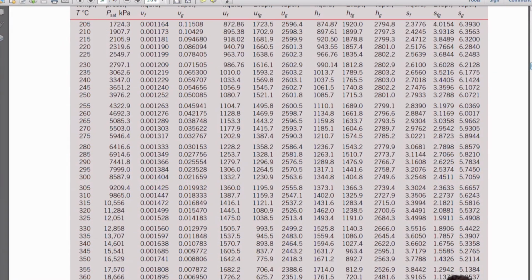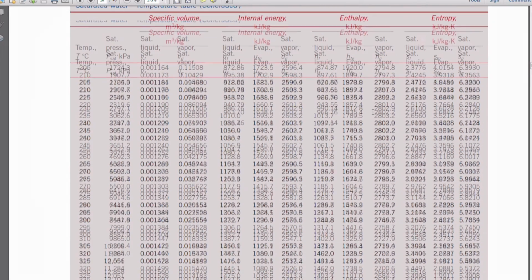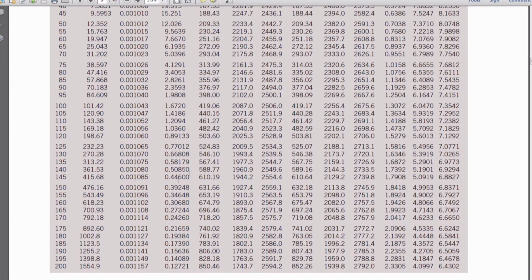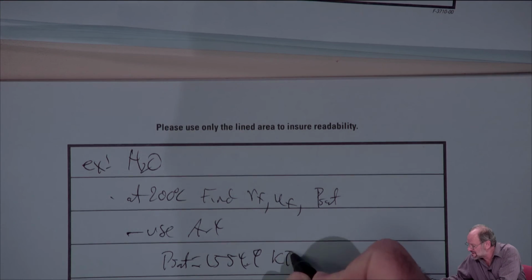So here's table A4. The temperature given was 200 degrees Celsius, so it's actually on the bottom of this previous page. And this is where we're going to get all of our information. The first column is temperature. The next column is the saturation pressure. So PSAT is 1554.9, and this is going to be in kilopascals.